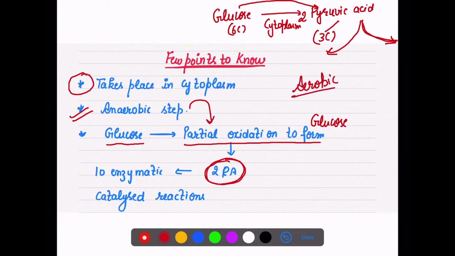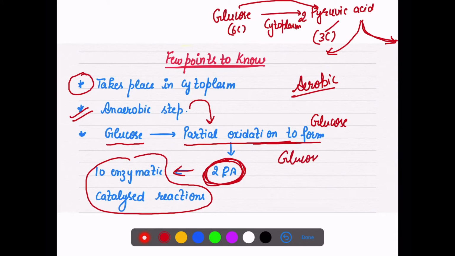So glucose changes into pyruvic acid through 10 enzyme-catalyzed reactions. It is a 10-step process.